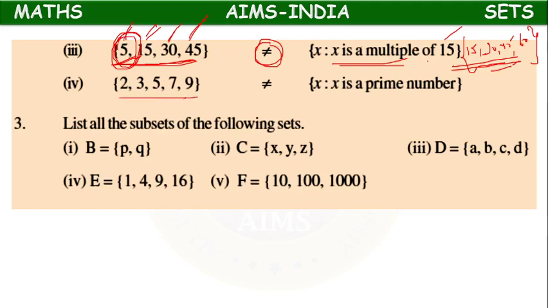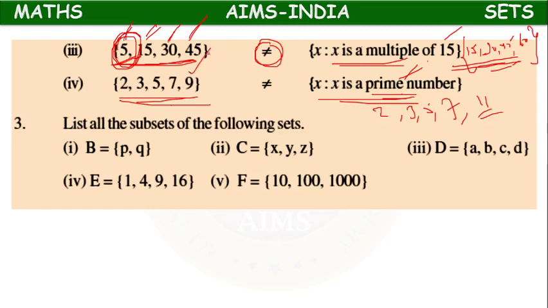Next, {2, 3, 5, 7, 9}. In this set, x is such that x is a prime number. Prime numbers are 2, 3, 5, 7, and after that 11 will come.